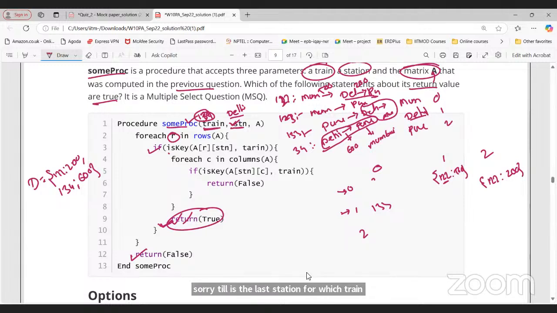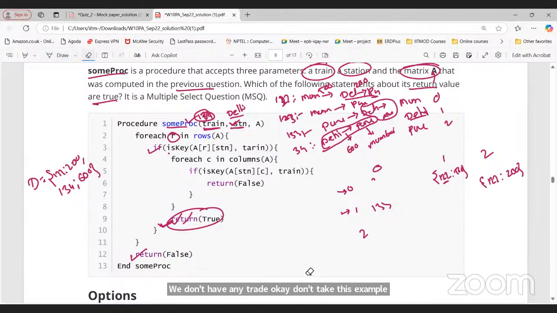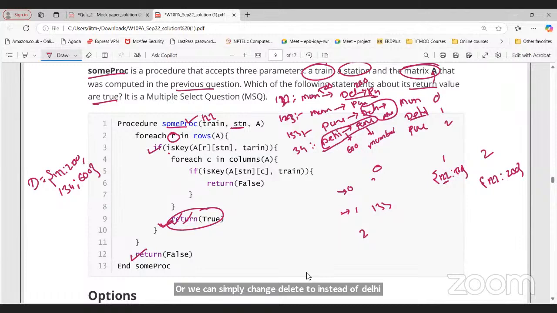Okay, don't take this example. Let's say any train having Delhi as a last station. Or we can simply change Delhi. Let's take the train 1 to 2 only, but make Pune here. So this is 1 to 2 Pune. Now for this particular train, do we have any other station after Pune? No, sir.